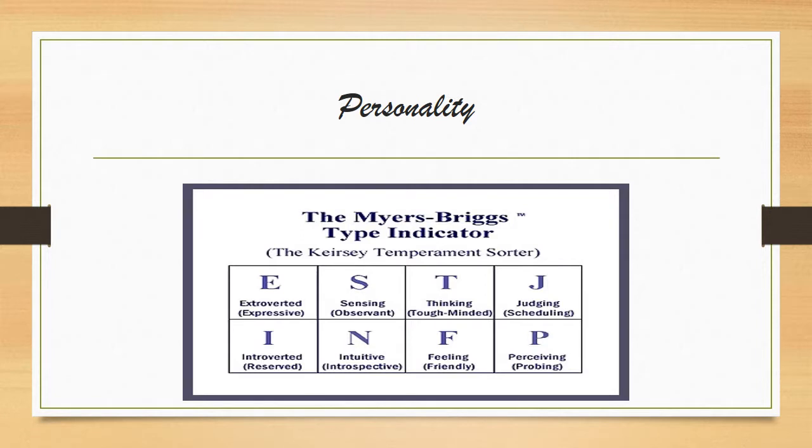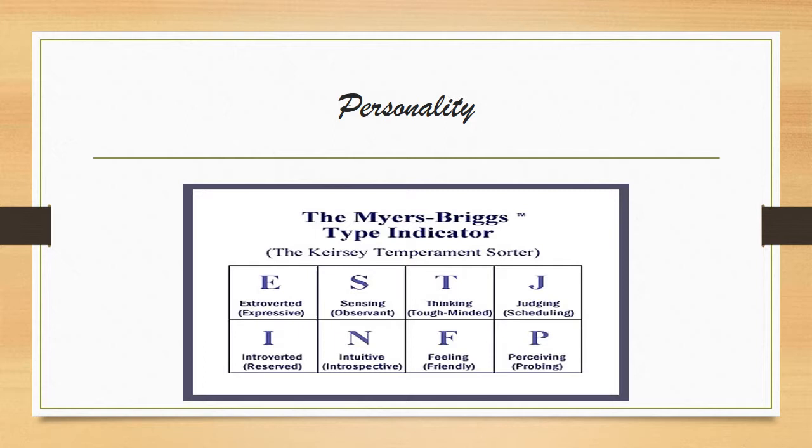With the MBTI test, or the Myers-Briggs Indicator test, he was more of an extrovert out of the E and the I because he was the president, so he had to make speeches to several people. Out of the S and the N, he was more sensing because he had to be observant and know what was going on at all times with his people, and especially with the Union. As far as the T and the F, I feel like he was more of an F. He was very friendly with all of his people. He did make sure he went out and knew what they were doing at all times and included himself with them.